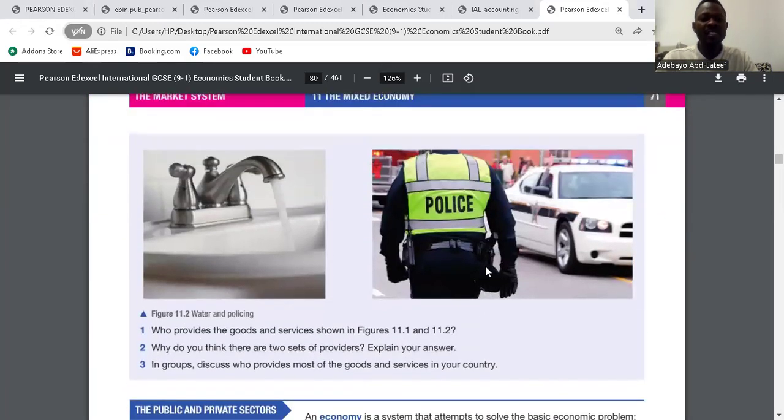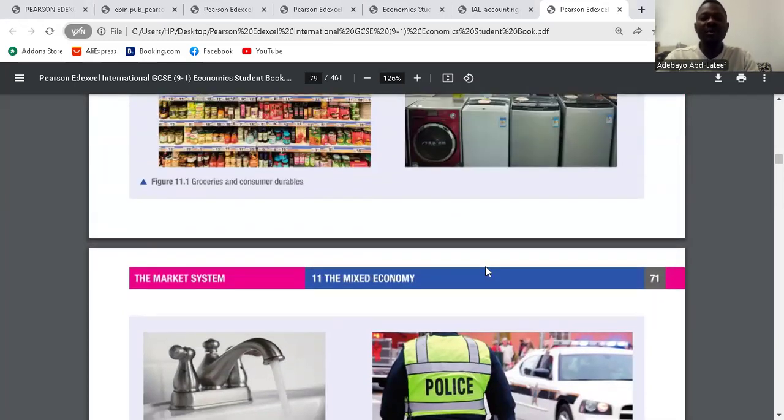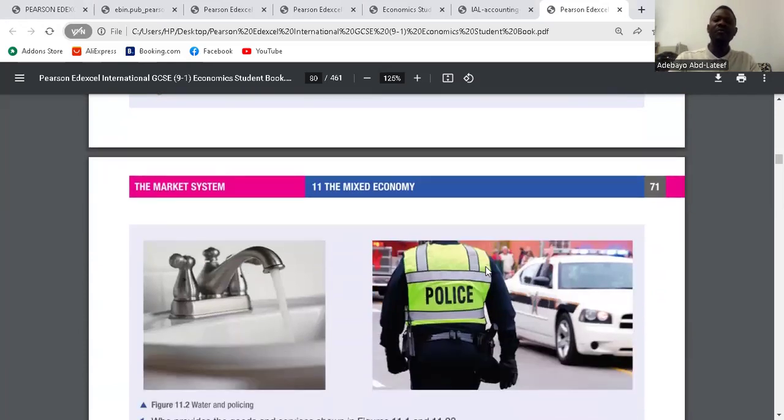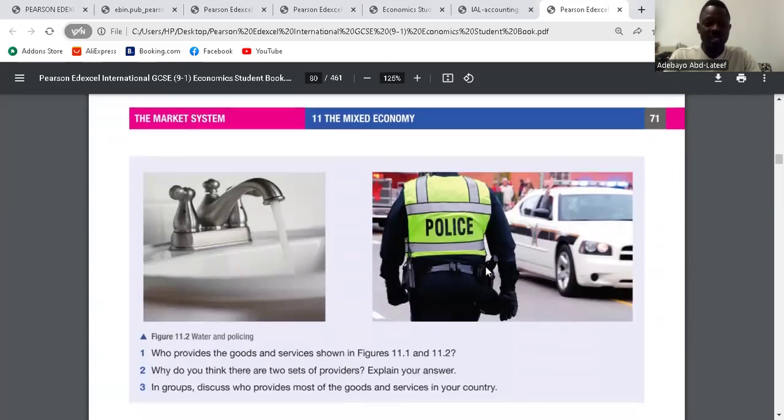It said, who provides the goods and services shown in figure 11.1 and 11.2? In 11.1, these are consumer durables, so they are provided by the private sector. And here we have water and police service. These are essential, so they are provided by government. Clear?